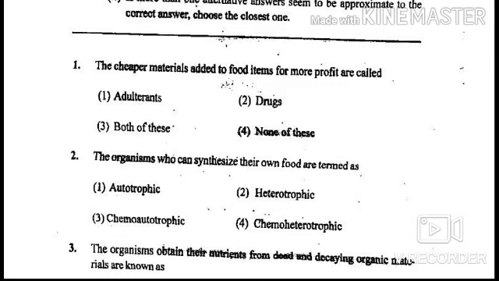First question is, the cheaper materials added to food items for more profit are called. Your options are adulterants, drugs, both of these, and none of these. The answer is adulterants. The cheaper material added to food items for more profit are called adulterants.